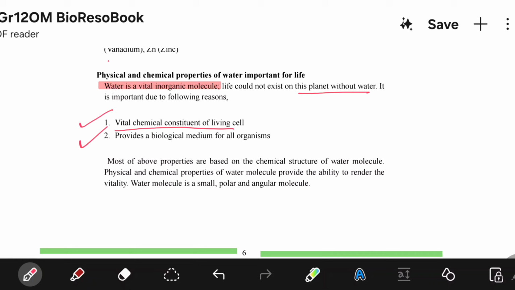Most of the above properties are based on the chemical structure of water. Physical and chemical properties of water molecules provide the ability to render the vitality. The water molecule is small, polar, and angular. So, this is a feature of the water molecule. There are three points here: small, polar, and angular, right?